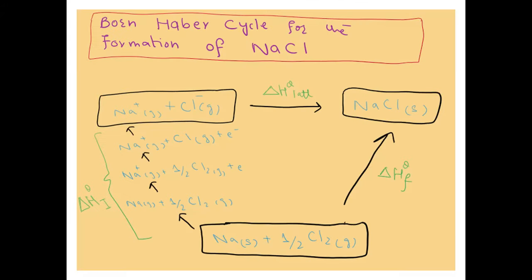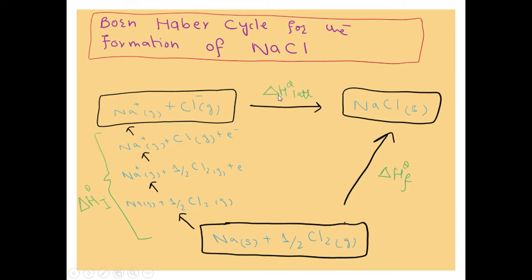So in the next slide, as I had mentioned, I will be explaining this Born-Haber enthalpy cycle in detail with the help of an example, and that example is of sodium chloride. Again, you can see I have drawn three main corners here. One is of the ionic compound, the other one is of elements in their standard states, and the third corner is of ions in their gaseous state, right?